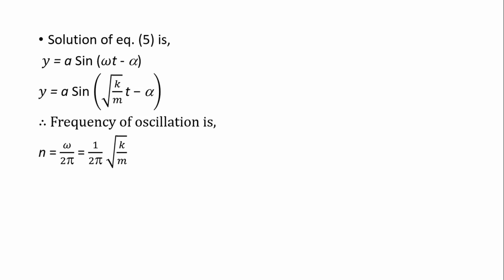And what will be the frequency of oscillation? It will be angular frequency divided by 2 pi, so 1 by 2 pi under root k by m. In this way, the frequency of oscillation depends only upon the force constant and mass. With this we conclude the undamped free vibrations.